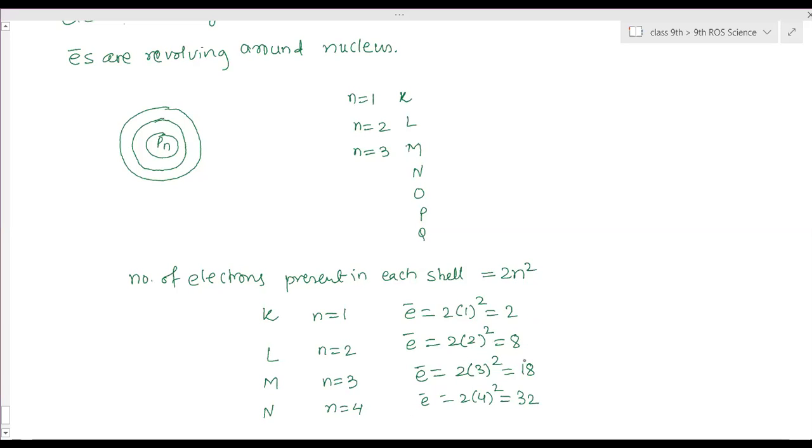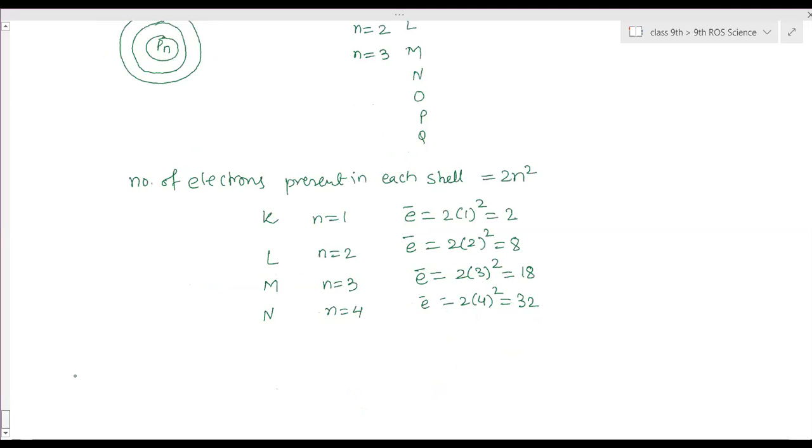Now the maximum capacity of every shell is 2, 8, 18, 32, and so on. But there is a rule. The second rule: when the inner shell is completely filled, only then are electrons placed in the next shell.